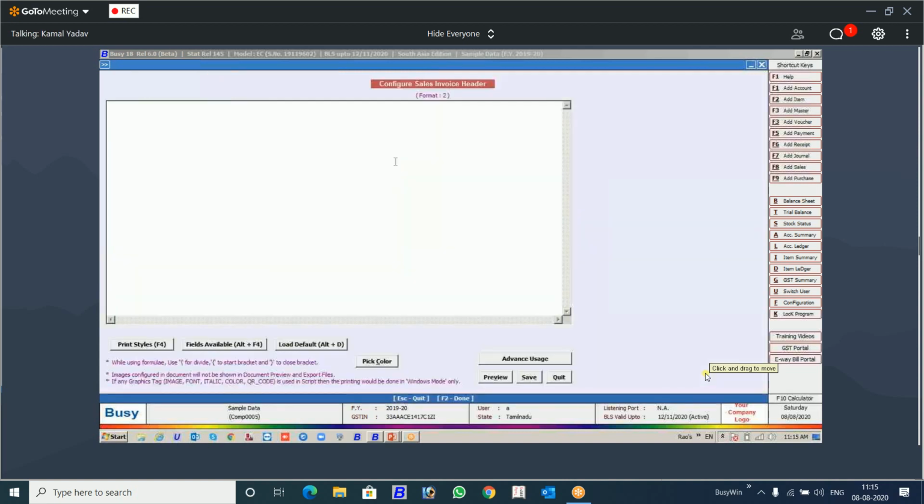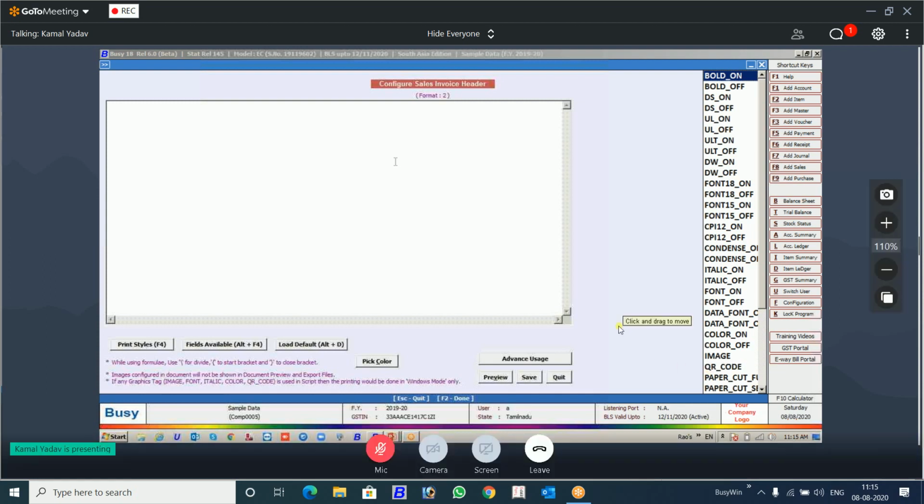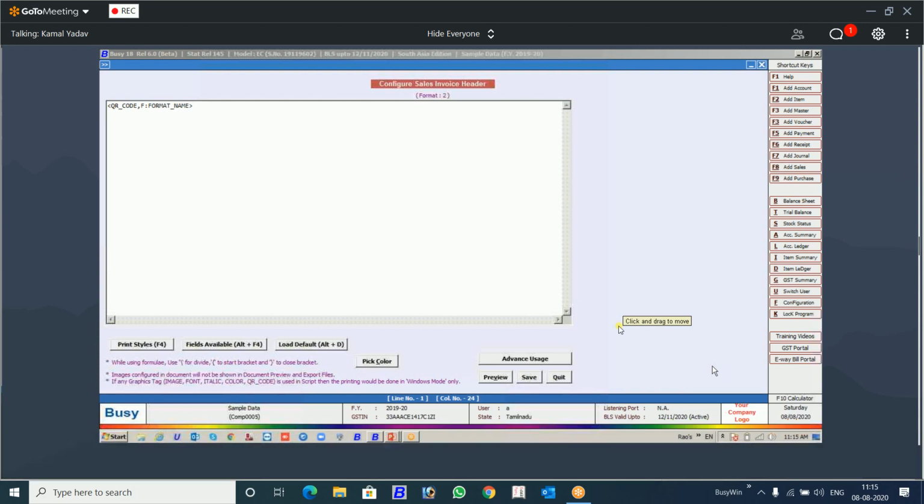So we will do it in a simpler form. We'll come to our header part. Here you will use this QR code field, not in the QR code format. This is the print format. You will select the QR code. Now it is asking you the format name. See, there is an F here. F represents the format. And here is a caption, format name. So you will change it.